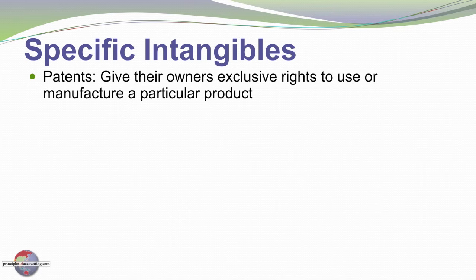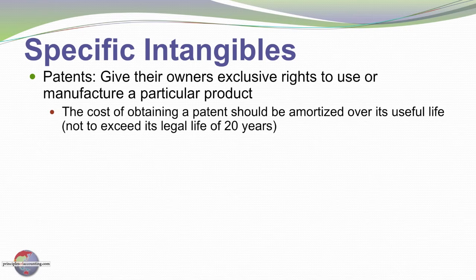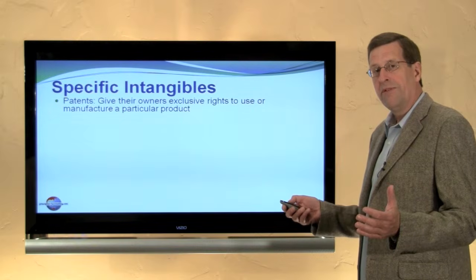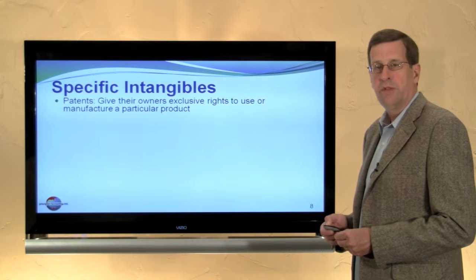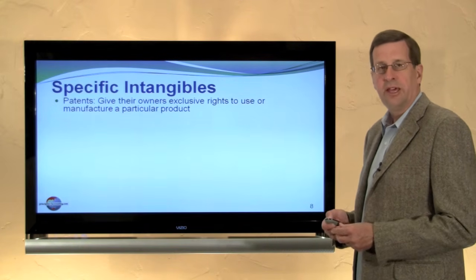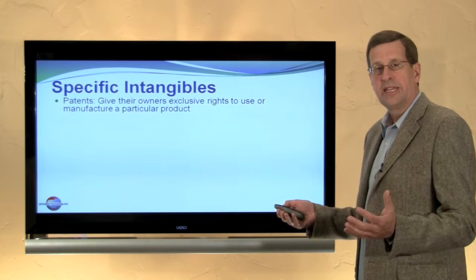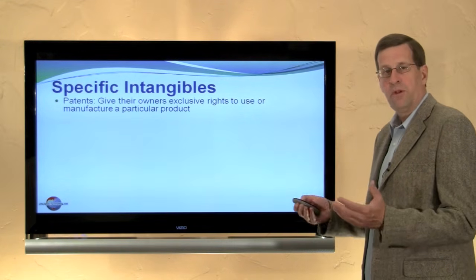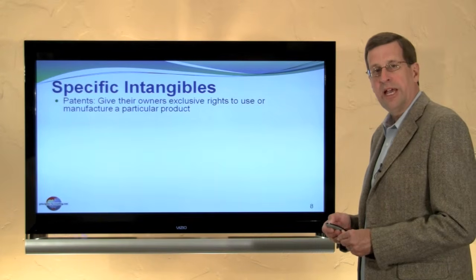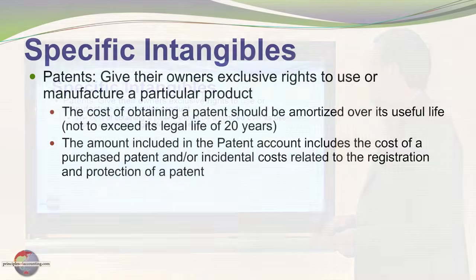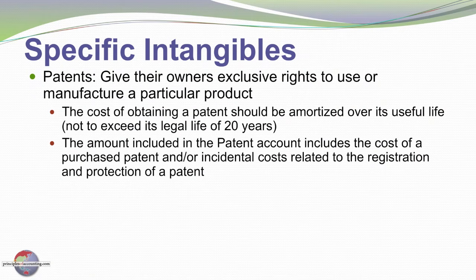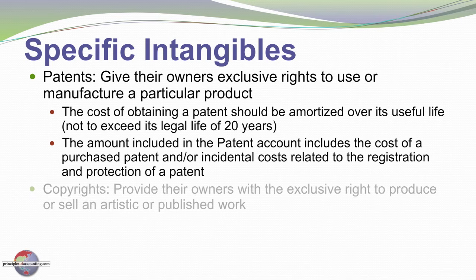For example, patents. Patents give their owners exclusive rights to the use or manufacture of a particular product. Depending on the country, the life may vary, but in general, around 20 years is the life that is allowed for a patent, its legal life. Now, some items may have that long of a legal life, but their economic life may be much shorter than that. Some particular new technological innovation that may last 3 to 5 years could be protected longer than that, but produce economic benefits for only that 3 to 5 year period, in which case we would amortize the cost over the shorter economic life. The amount included in the patent account includes the cost of the purchased patent and or any incidental cost related to the registration and protection of that patent.